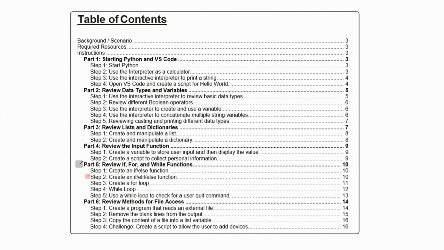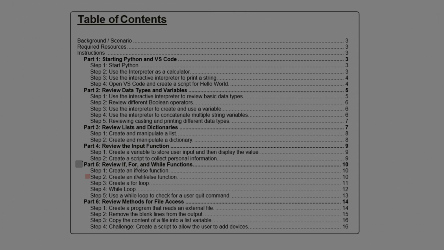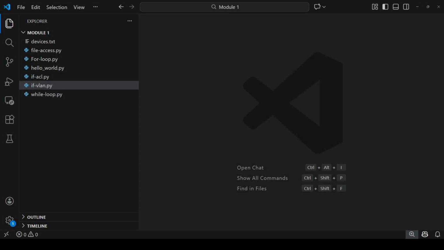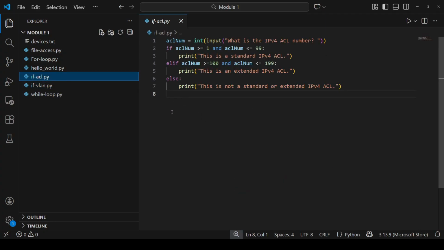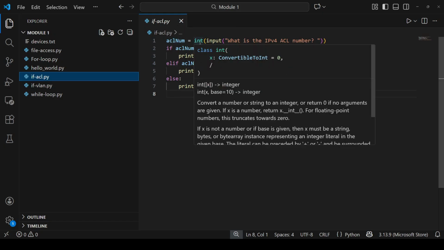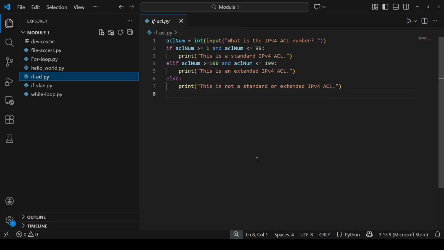Step 2. Create an if-elif-else function. Let's create a file named if_acl.py. Let's have a variable ACL num is equal to the IPv4 ACL number. It will prompt the user to insert an ACL number, and that ACL number it will convert into an integer. Okay, so this variable is an integer type.